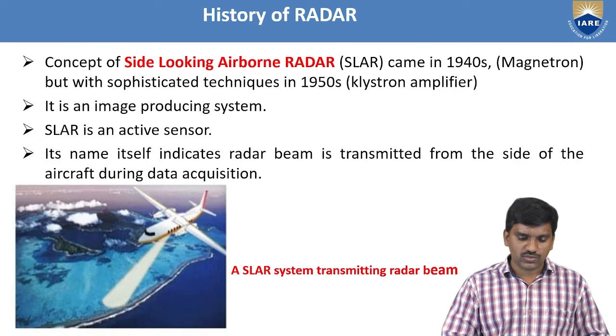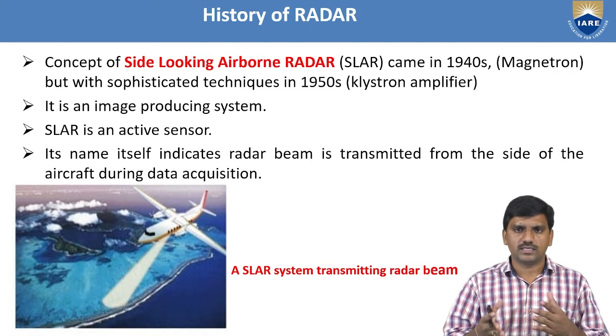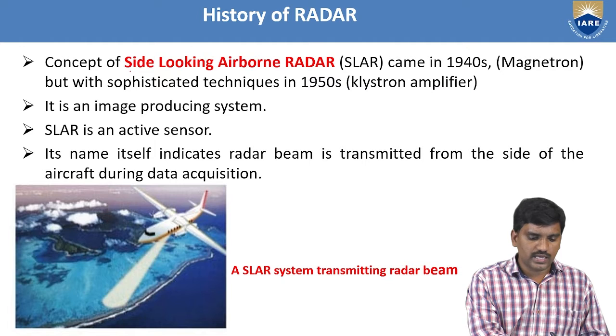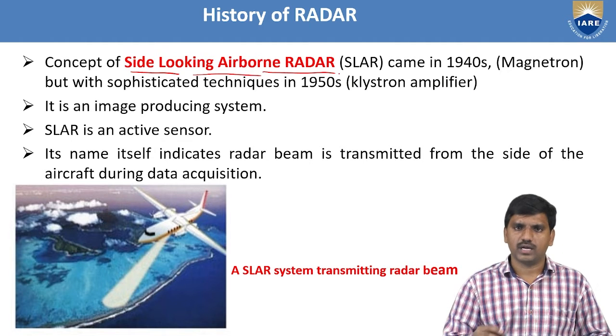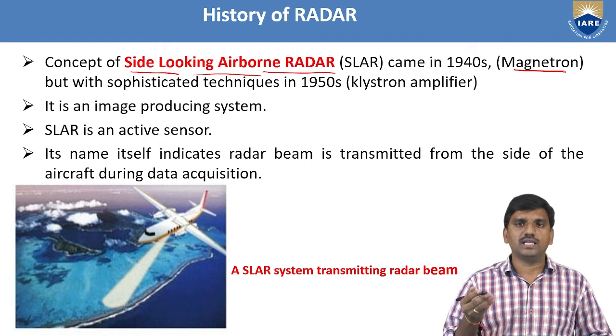Next, the 1950s. By using the reflex klystron, the side looking airborne radar came into force from the 1940s by using the magnetron. Generally, radar has microwave systems to generate microwave signals.